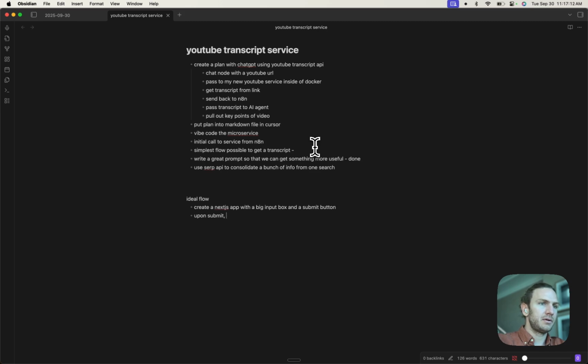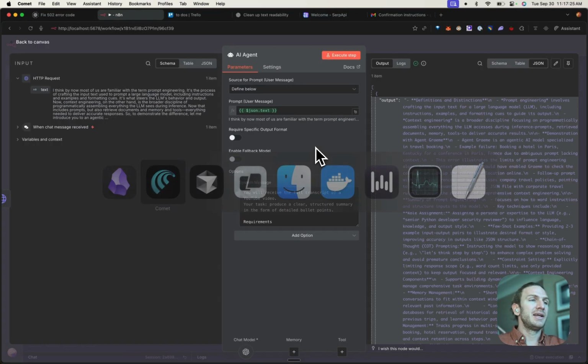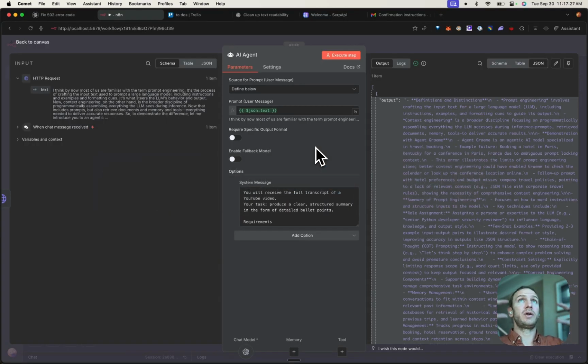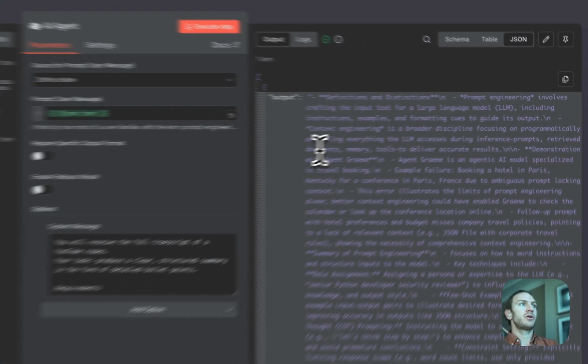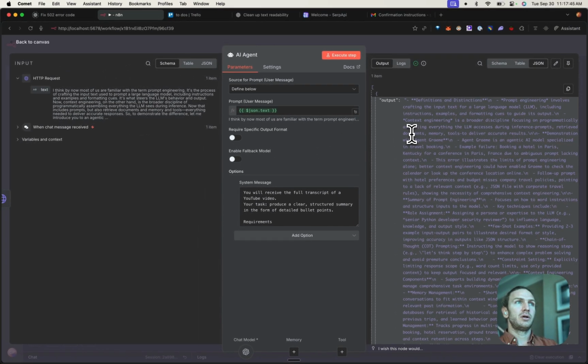Upon submit, basically we would want to trigger our n8n workflow. And I actually haven't done that before, so maybe that would be a good next thing to do. But my thought is having a UI where we could put in a YouTube video into the search term, and then we could display the results from this AI call. That would be cool. And it would also allow us to extend the app a little bit more.